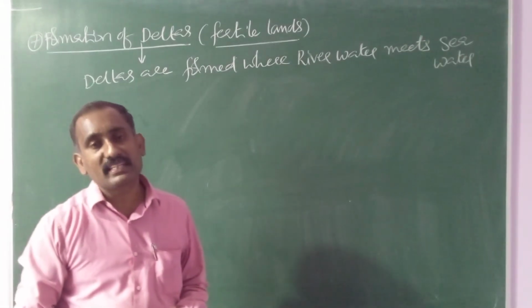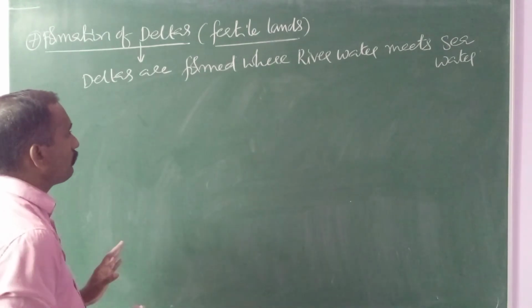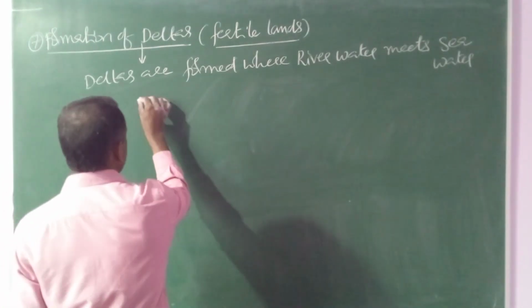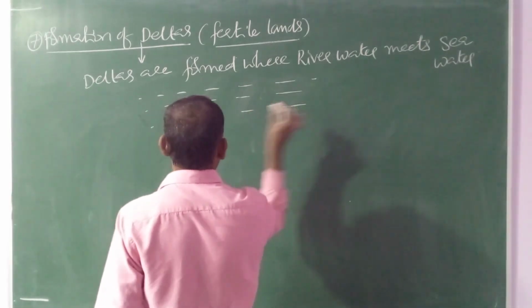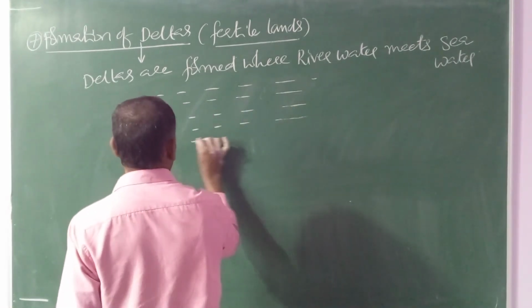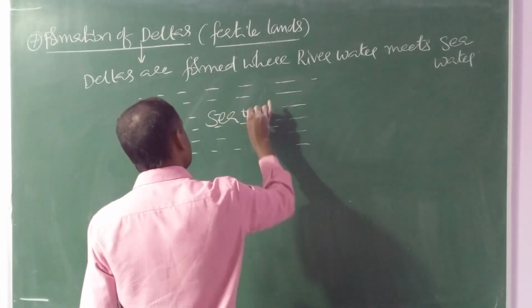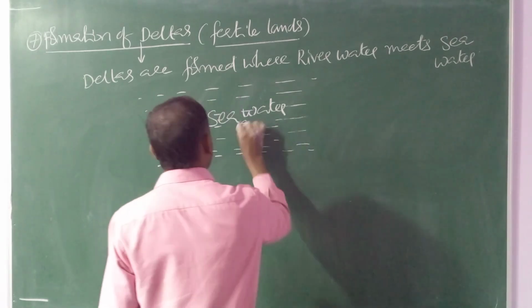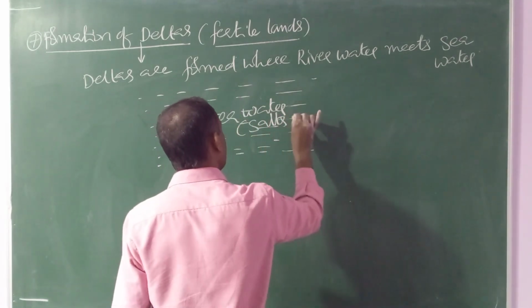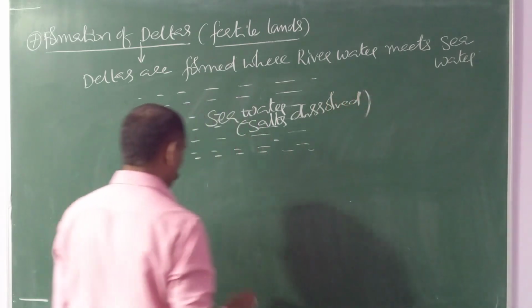Here also the coagulation technique is applicable. So how are deltas formed? For understanding purposes, I am considering this to be the sea water. There is no need to draw the diagram. In the sea water, so many salts are dissolved. Now, delta